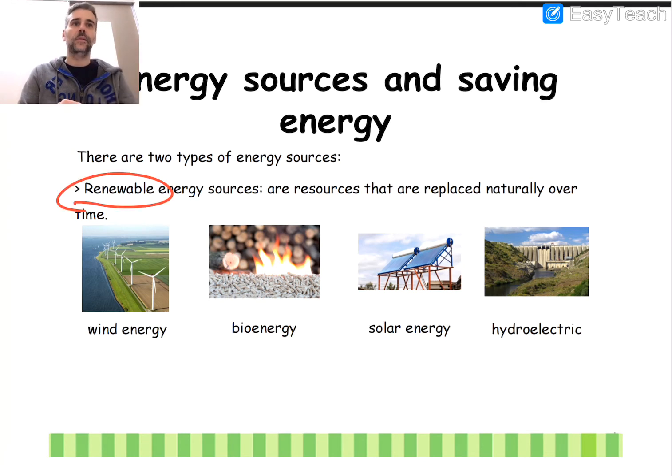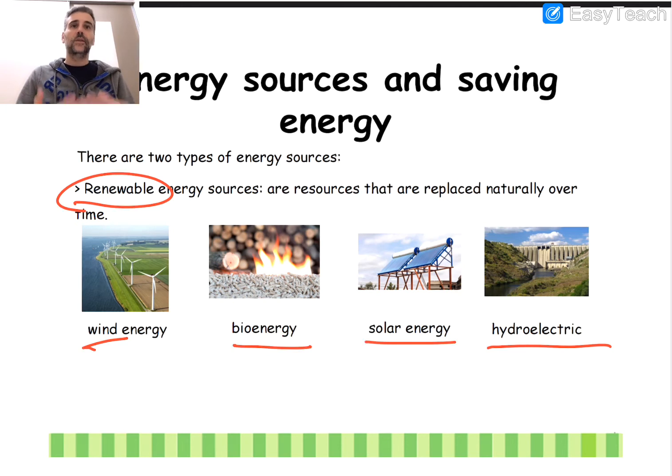Renewable resources are resources that are replaced naturally over time. It means that they don't end, okay, so they are replaced by nature. The earth replaces them. Which are they? The wind, the bioenergy, the solar energy, and the hydroelectric.